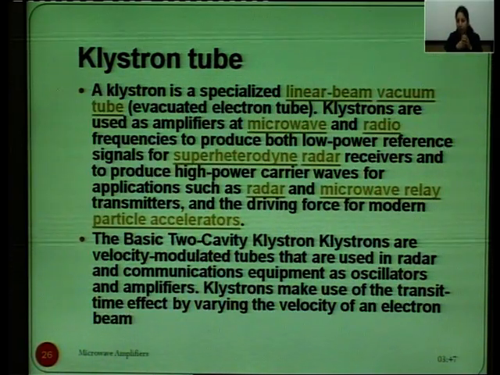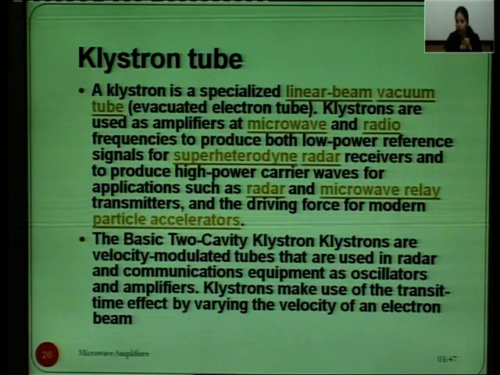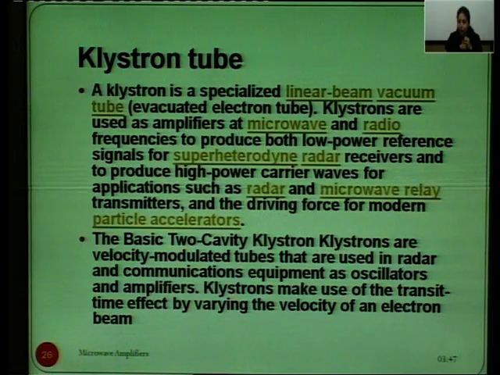Two cavity Klystrons are velocity modulated tubes that are used in radar and communication equipment as oscillators and as amplifiers, and Klystrons make use of the transit time effect by varying the velocity of an electron.